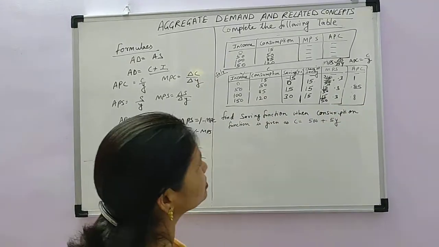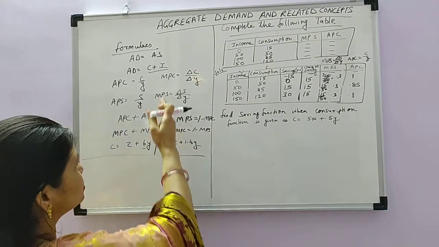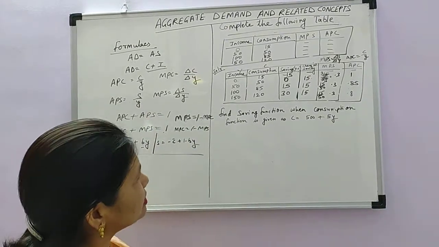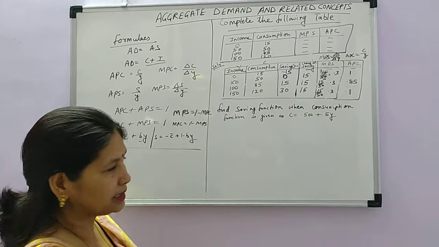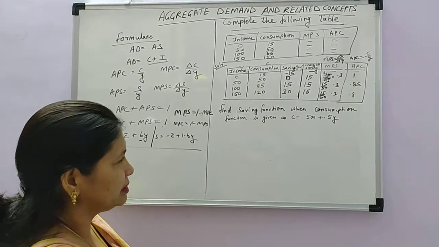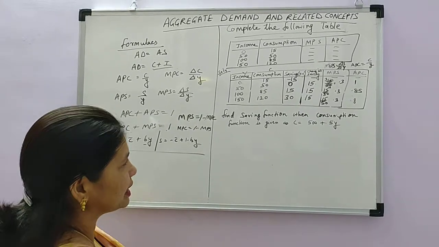So you can understand, students, how I have calculated APC. The formula APC is C upon Y. Using this formula you can complete the following table. This type of table is asked in the exam.